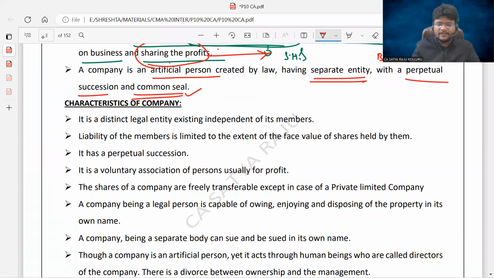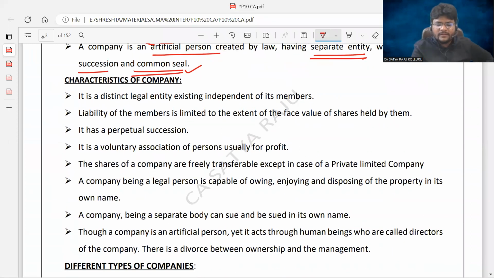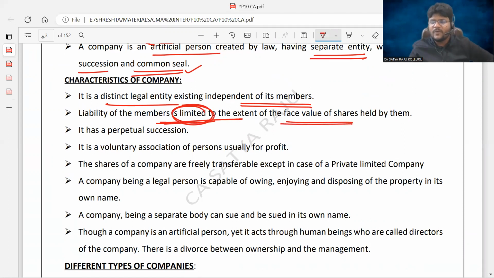So all the different characteristics are listed here. It is a distinct legal entity existing independent of its members. I already told you, members are different, company is different. Liability of the member is limited, to the extent of the face value of the shares. So, sir, what is the meaning of face value of the share? What is the meaning of market value of the share? All such stuff we are going to learn in the current chapter only, which is issue of shares.